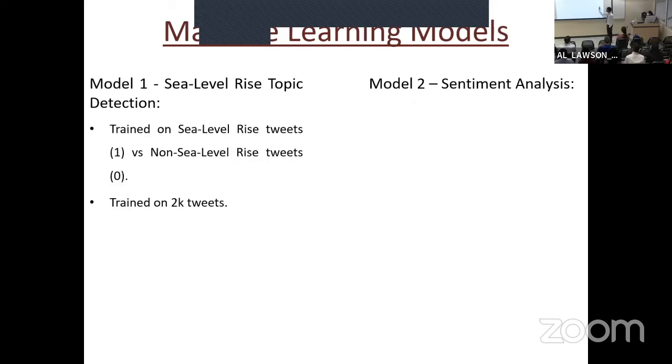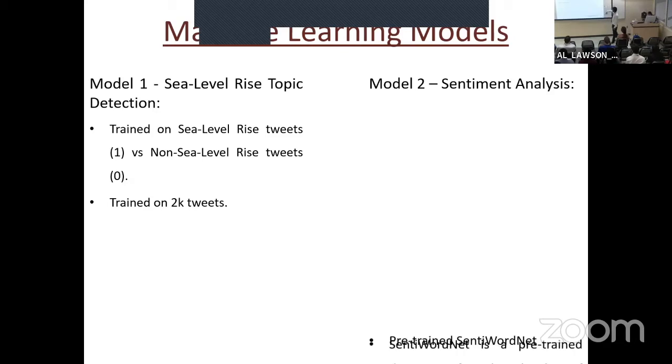From there, we have machine learning models. We have two models. Model one is sea level rise detection, and the second model is the sentiment analysis model. The second model is the model that we did in our first research, and we're just using that model because it works perfectly for our purpose. So model one is trained on sea level rise tweets versus non-sea level rise tweets, and it is only trained on 2,000 data sets, which is not good, because we need to have more data sets so that the machine will learn a lot more.